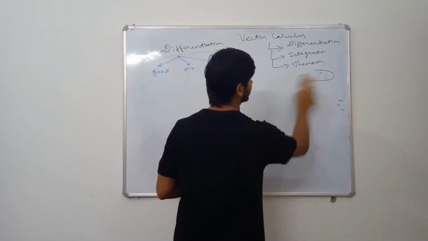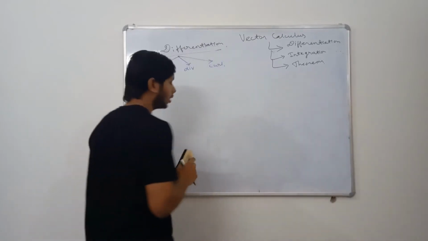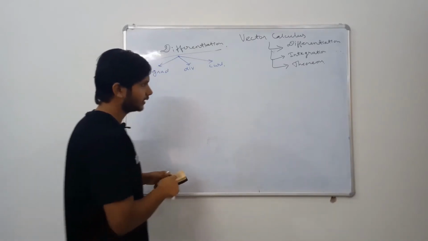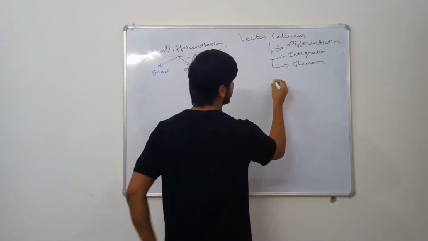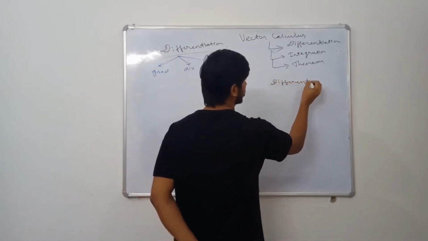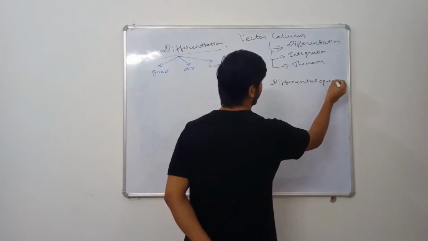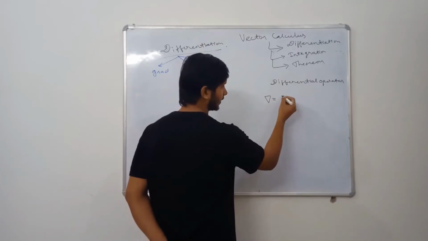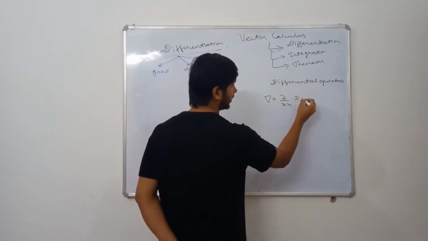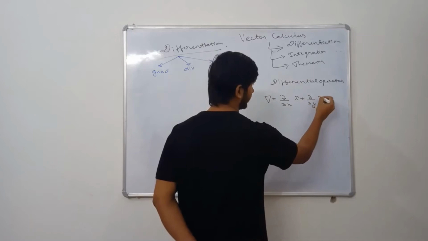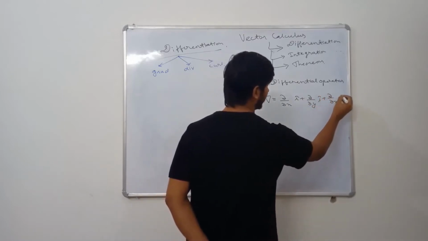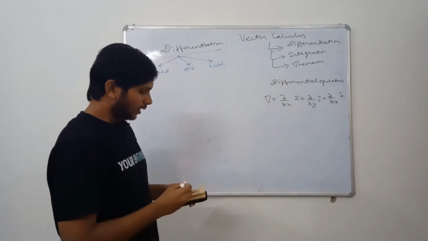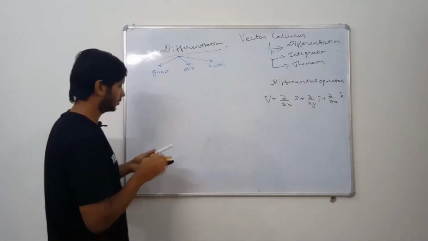So what happens? There's a thing called change. So remember one thing, this is called the differential operator, which is known as del. Now del is del by del x i cap, del by del y j cap, del by del z k cap. Okay, fine. So this is the differential operator. I am writing it again here.